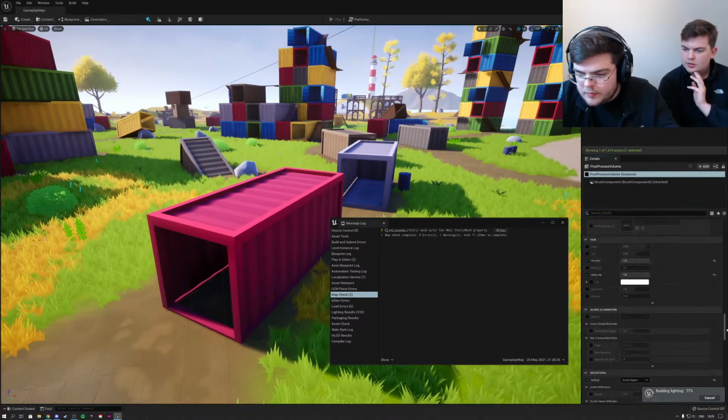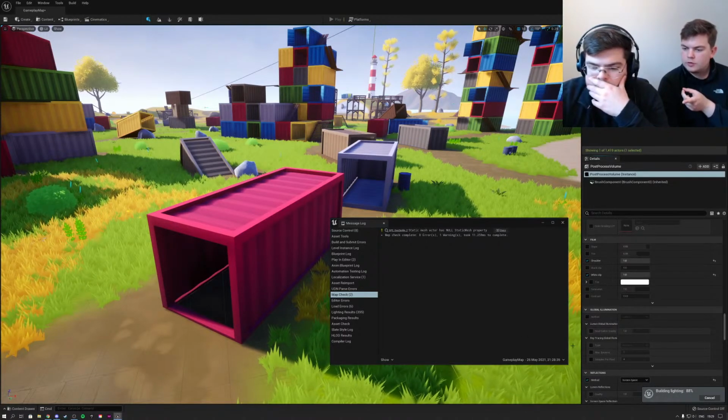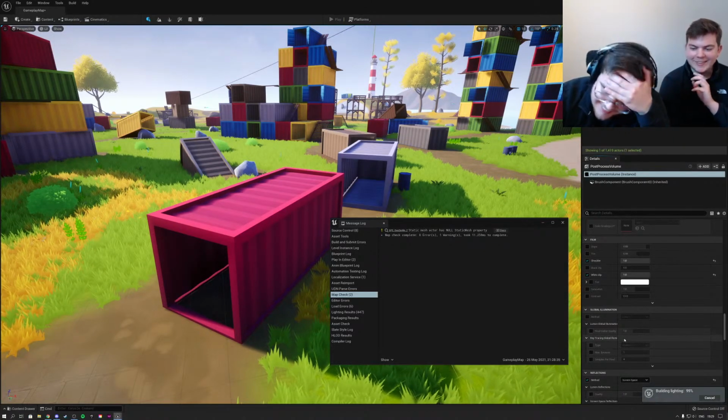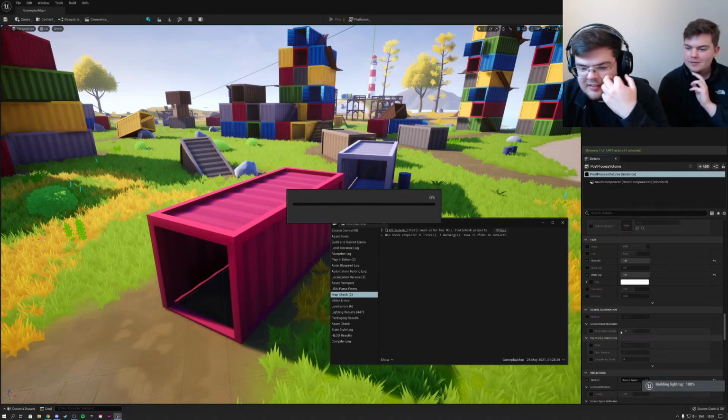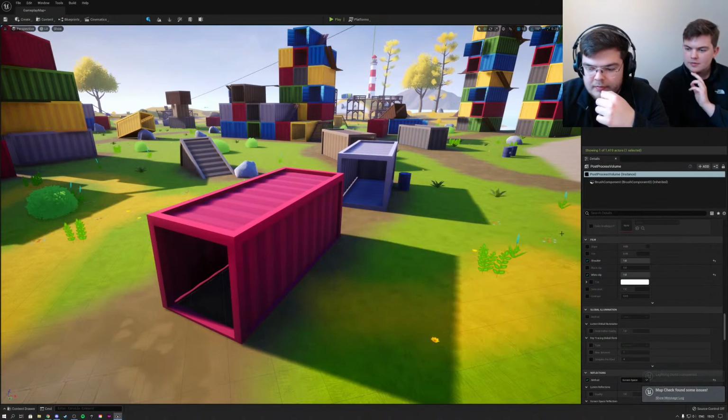It's all global illumination method Lumen. But then we only turn off the reflections. Yeah, not the global illumination. Oh god, it's almost done. Oh, it's done. Lighting build complete. Okay, great.